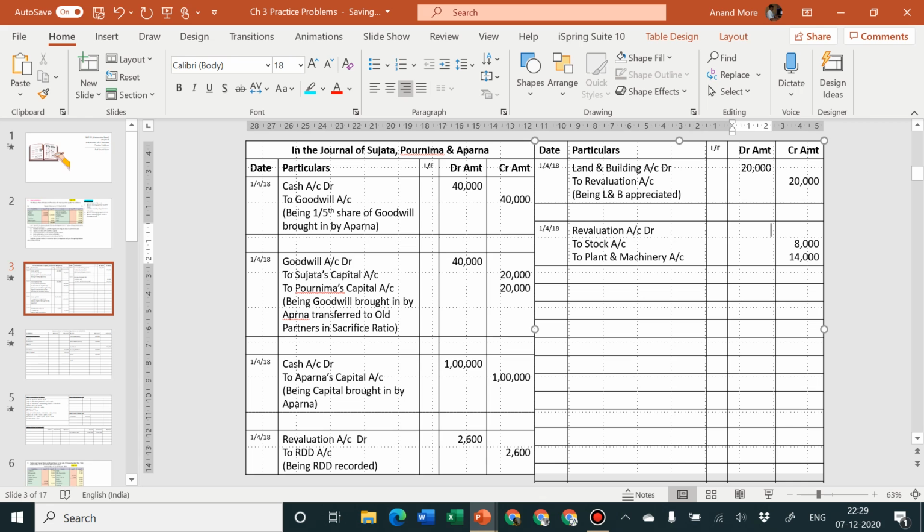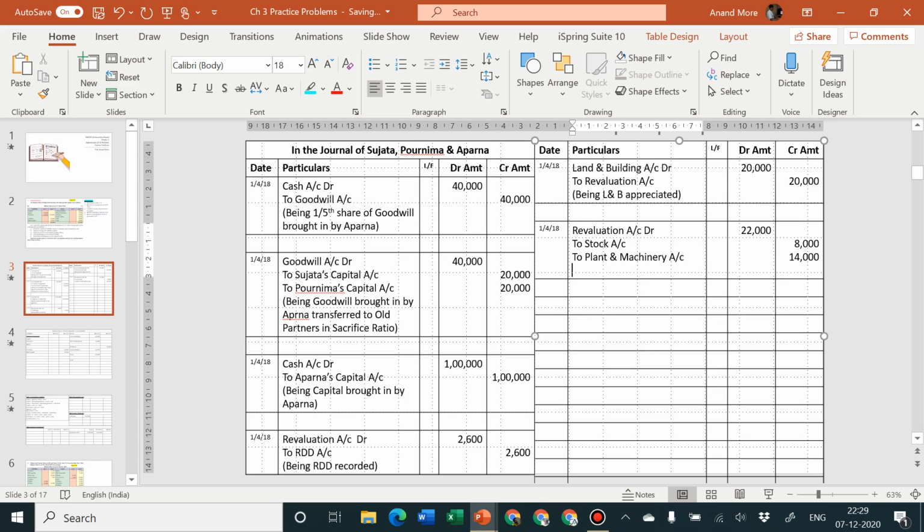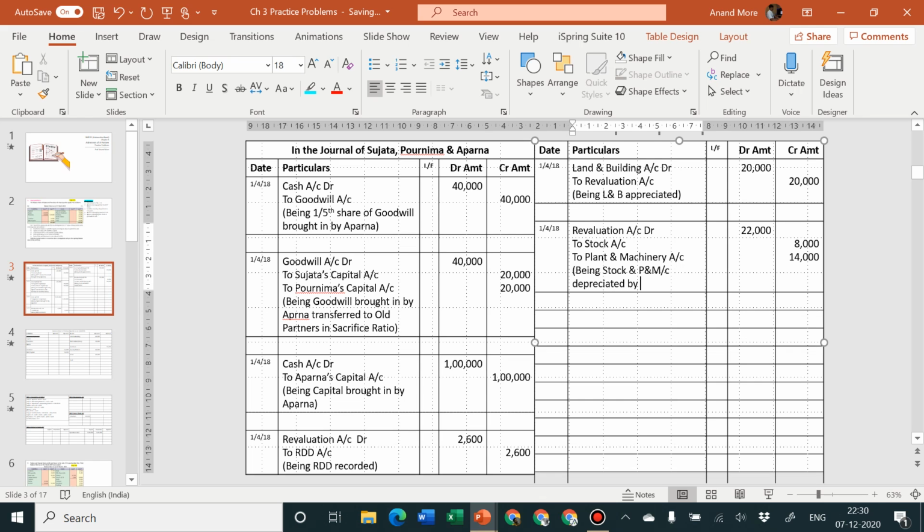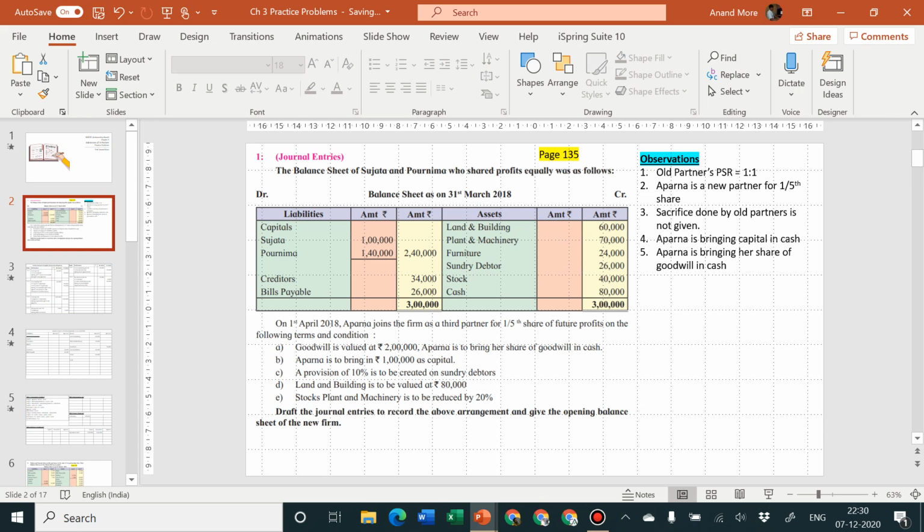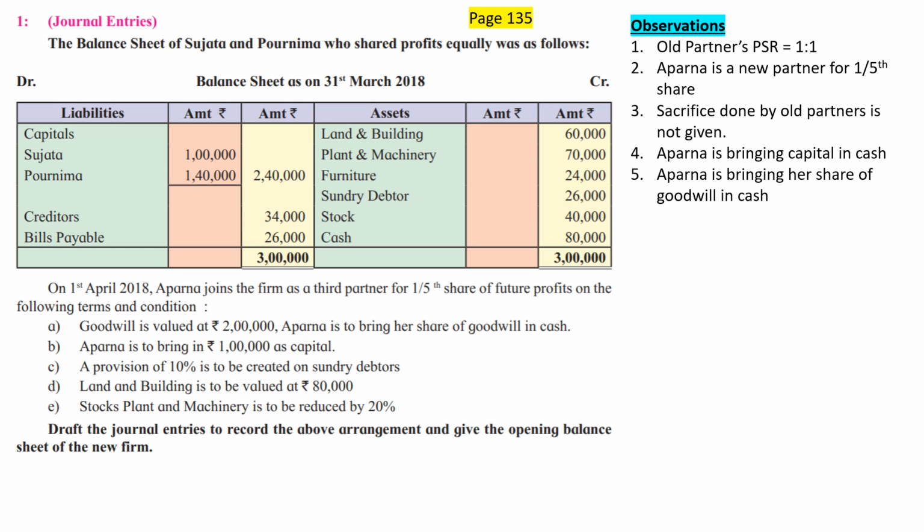So two credits, 8 and 14, that means debit is of rupees 22,000. Okay, take the total and that will be debited, being stock and plant and machinery depreciated by 20%. Simple. Okay, so we have completed this adjustment also. Let us consider whether any more adjustments are pending. Adjustment number A, goodwill is over. B, capital is over. C, RDD is over. D, land and building is over. And E, stock as well as plant and machinery is over. All transactions are over. Now we are going to complete the rest of the things.